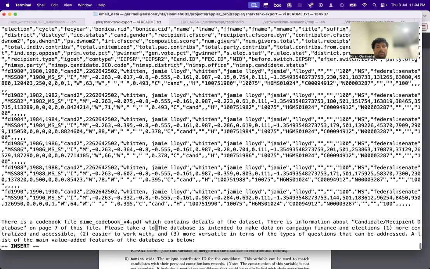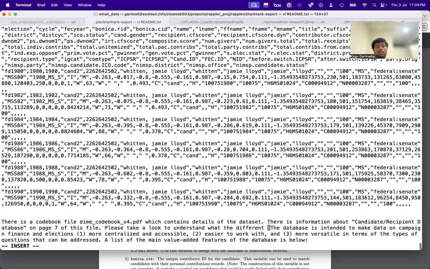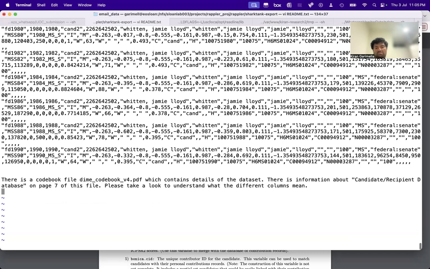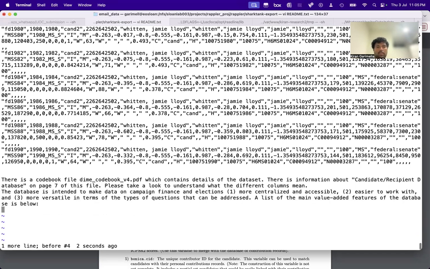Please take a look to understand what the different columns mean. Okay, maybe I'll just also paste this.